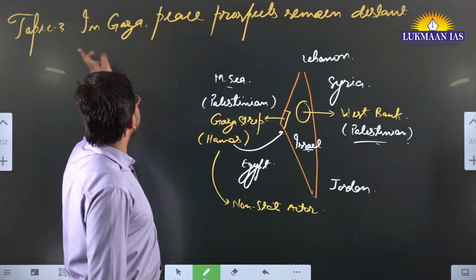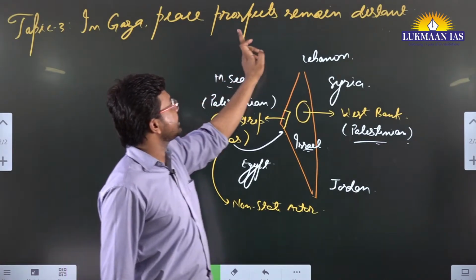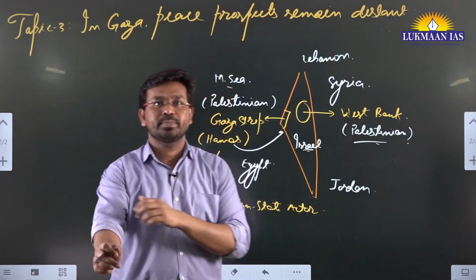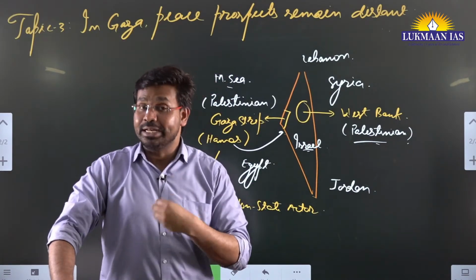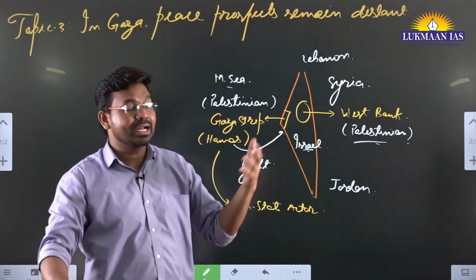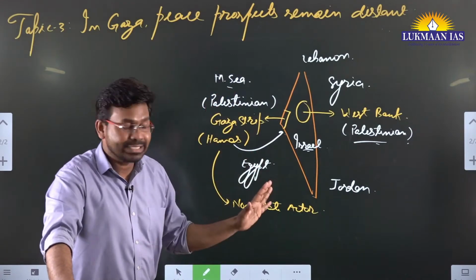So the author says that in Gaza, peace prospects remain distant. So it is very difficult that peace may be brought to Gaza very soon. Why is it the case?